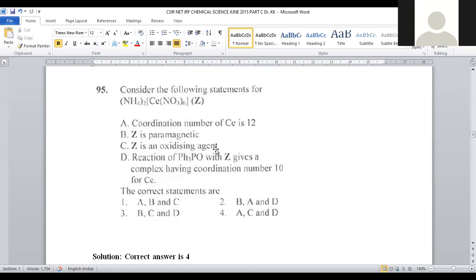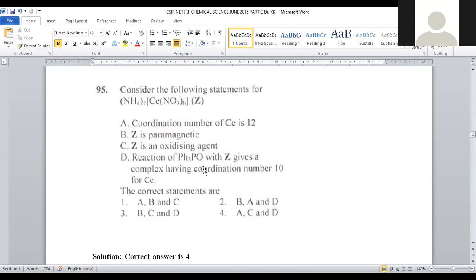Z is an oxidizing agent. It is the correct statement. How can it be? +4 always has a strong tendency to attain electrons. Being it is taking electrons, it will oxidize some other compound because it is pulling electrons from it, so that another compound will be oxidized. So ceric ammonium nitrate works like an oxidizing agent. So this is the correct statement.